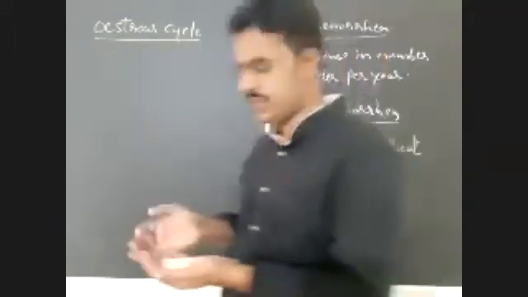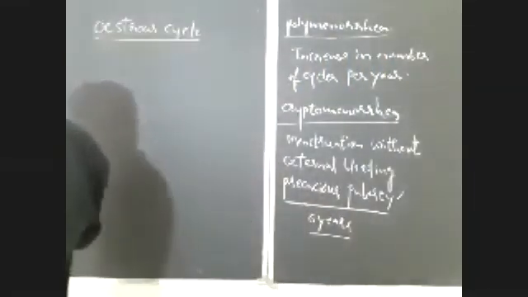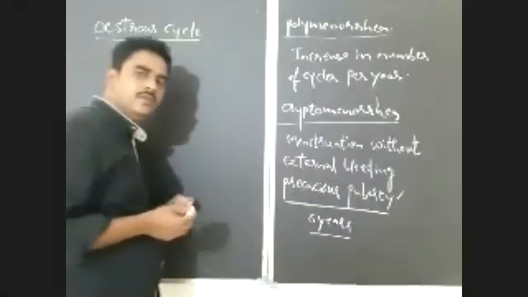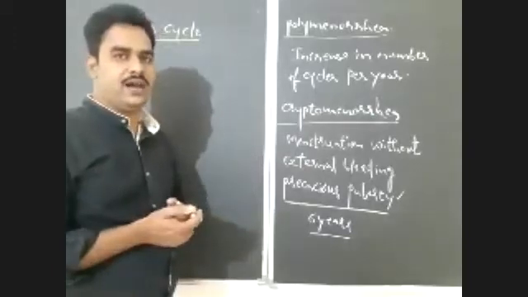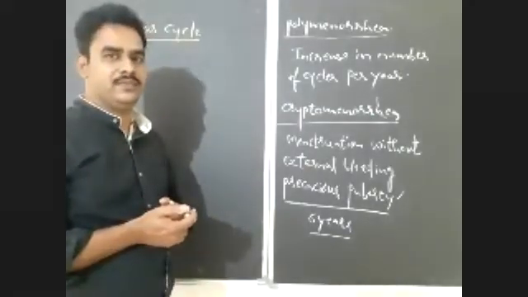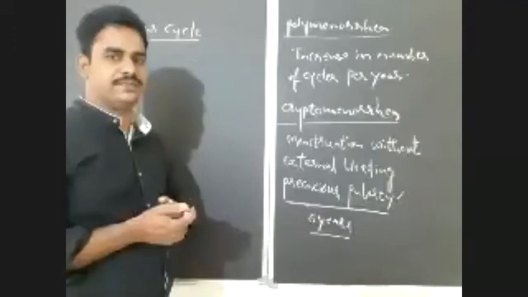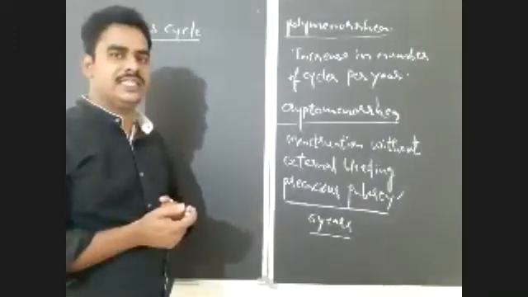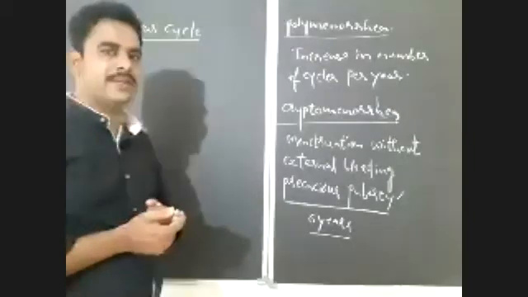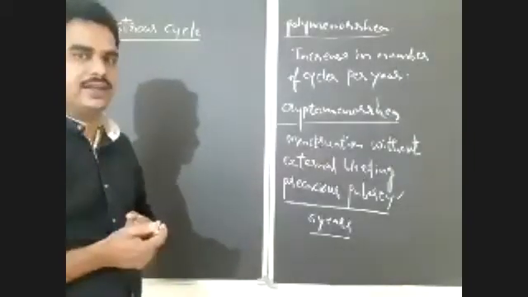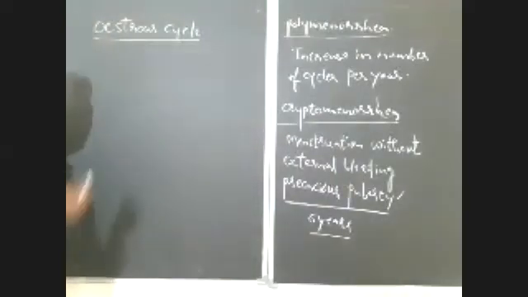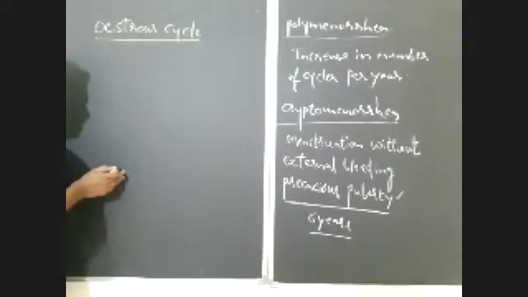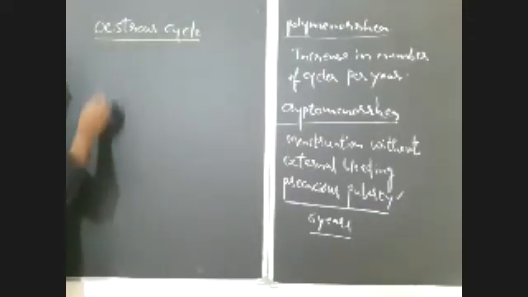In this estrous cycle, there are two phases. What is estrous cycle? It is the complex rhythmic cyclic changes that take place in the reproductive system of a non-primate. In this estrous cycle, there are two phases.